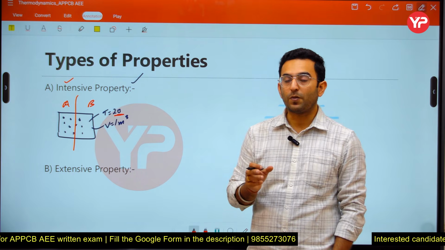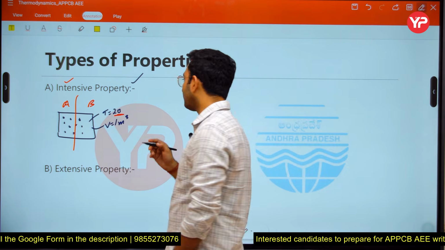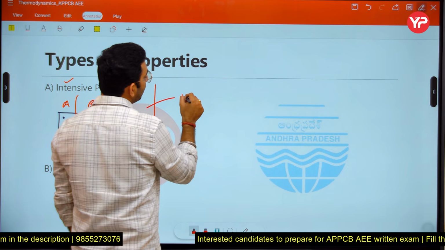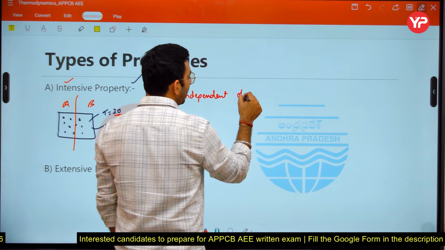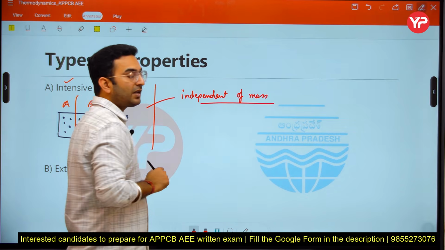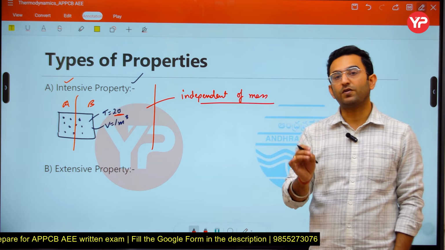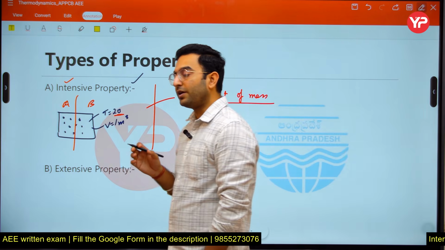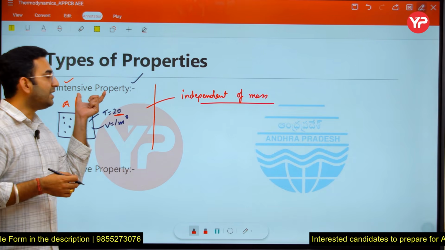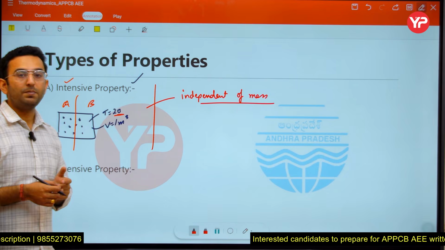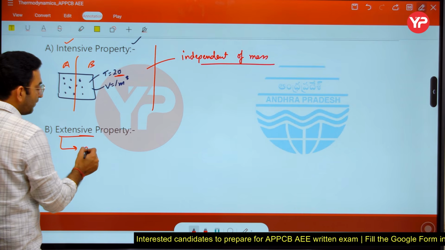So what is the meaning of intensive properties? Intensive properties are those properties which are considered independent of the mass here. Okay, so I can say these are independent of the mass here. So what are the practical examples here? We have pressure, temperature, viscosity, density, specific weight, specific volume. Okay, I can say thermal conductivity. Okay, all of those properties are nothing but intensive properties here. Okay, these are independent of the mass here. But if we talk about extensive properties here, extensive properties are those properties which are dependent upon the mass.